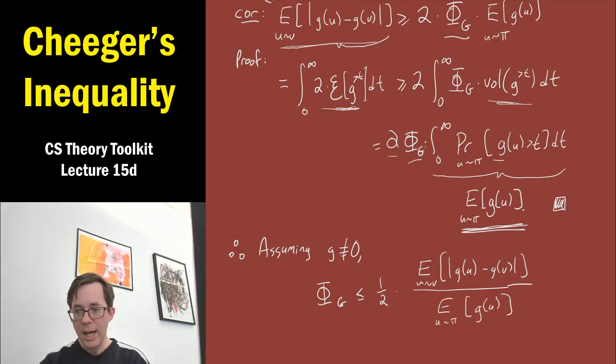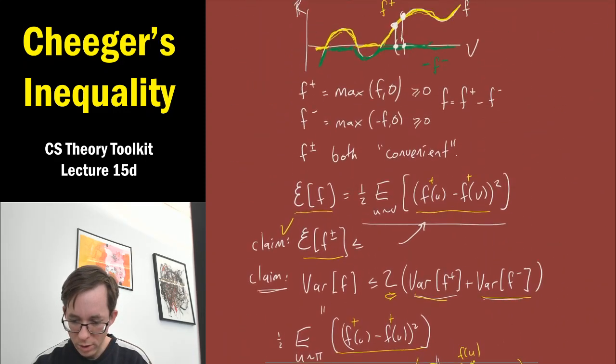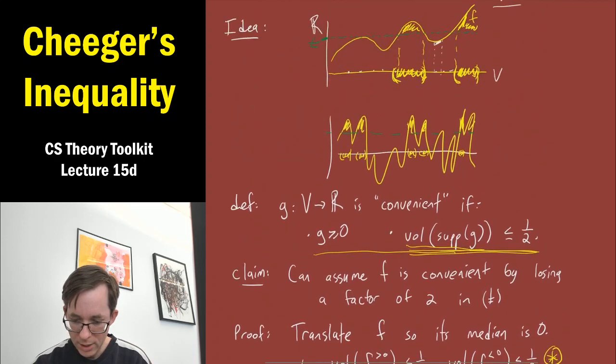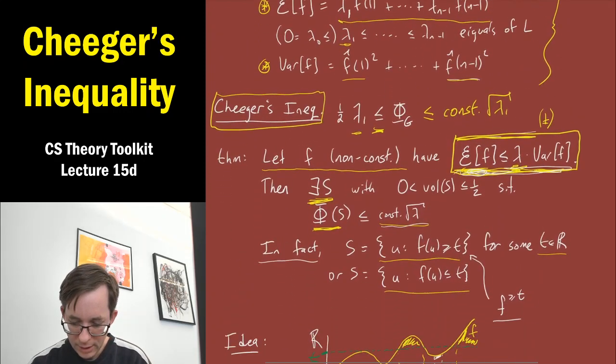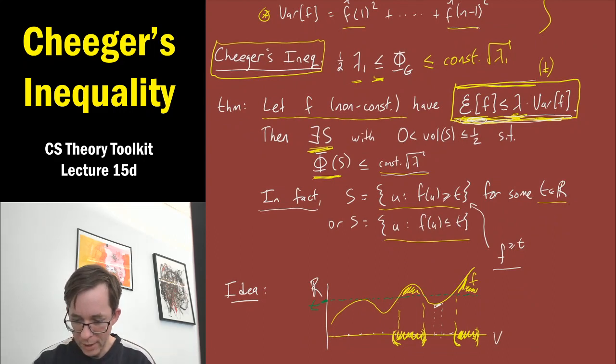Okay, and you see, this is looking quite good. If you recall way back, our original goal was to get a set S, which is going to be a super level set, that has conductance which is somehow comparable to lambda. And what is lambda? It's the ratio of the quadratic form of f to the variance of f.